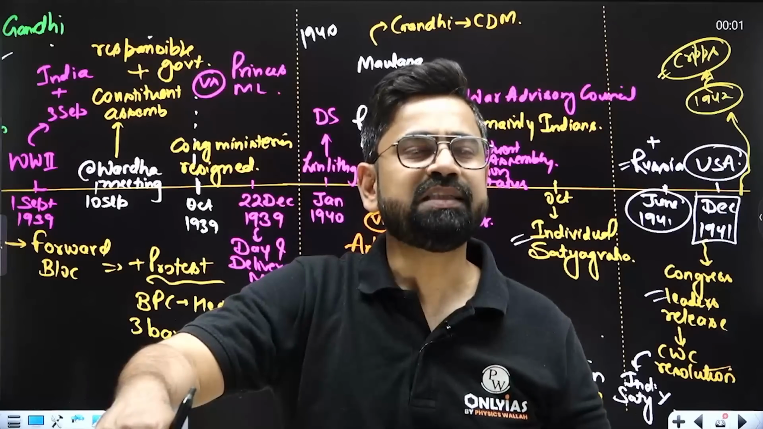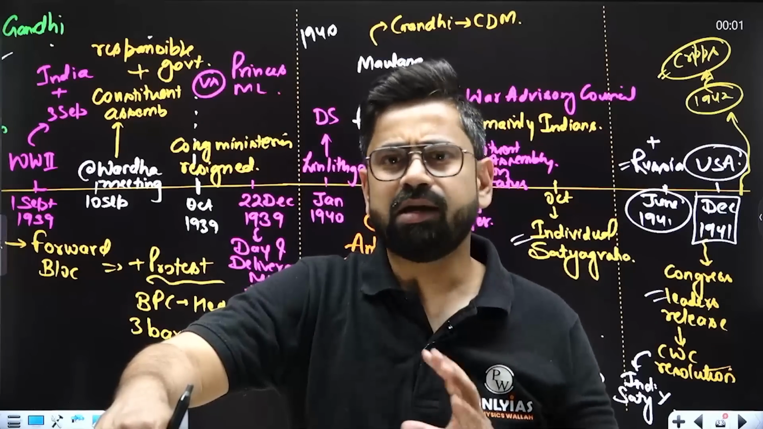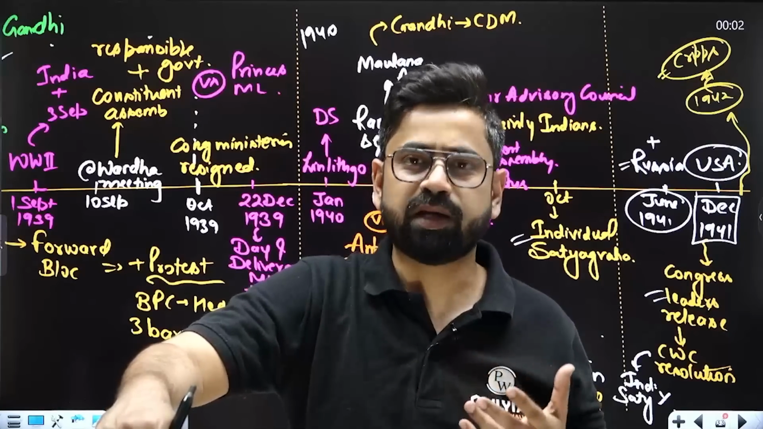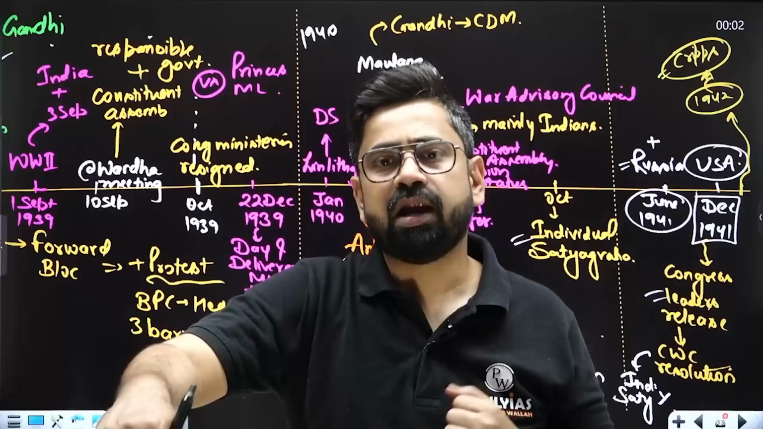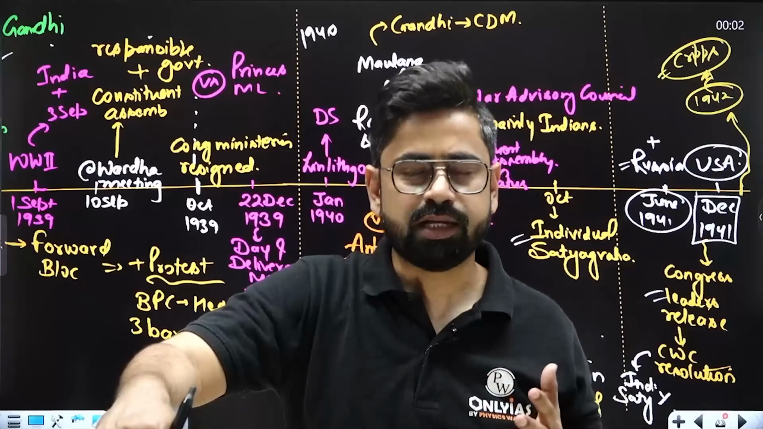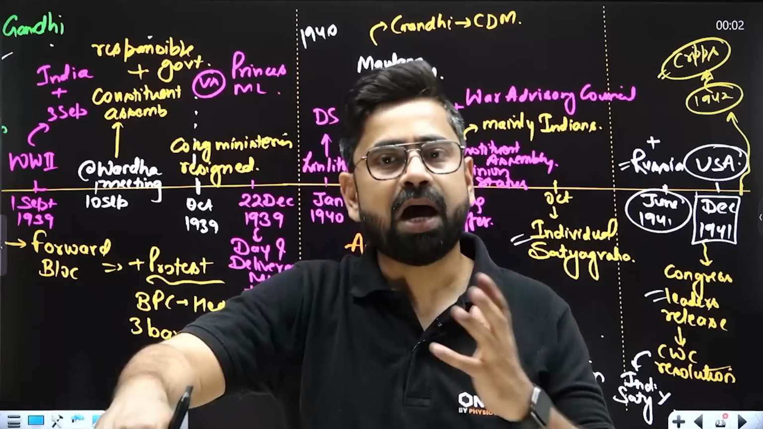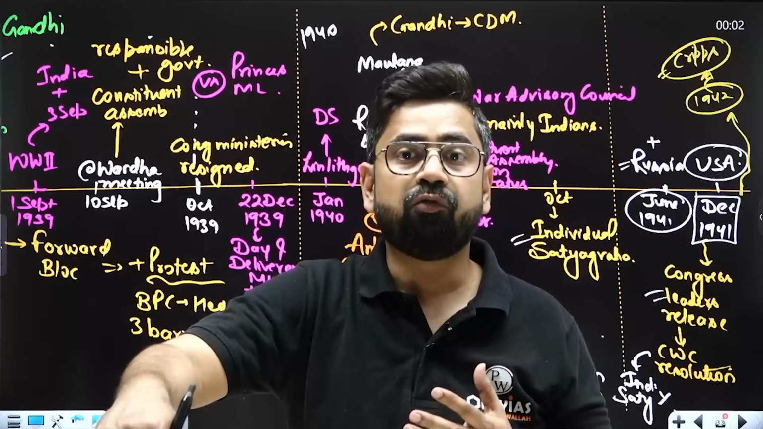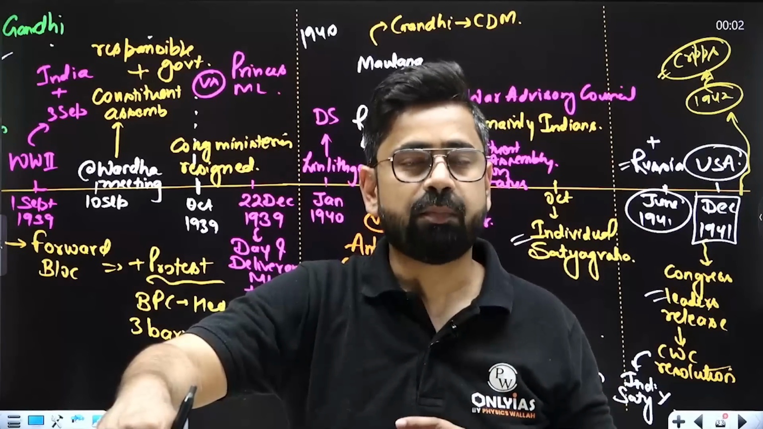Now, dominion status was dead as a doornail, right? We don't want dominion status anymore. We wanted independence. We had huge expectations from Cripps, but we failed over there. Meanwhile, Japan was reaching till Rangoon, and we were worried: what if Japan attacks? What if Japan gets successful?